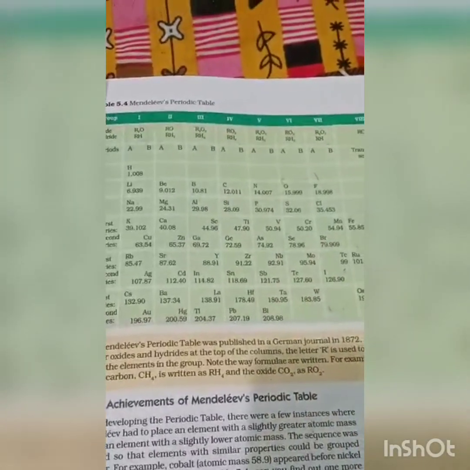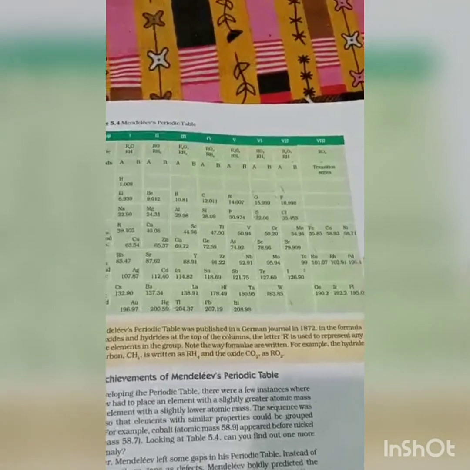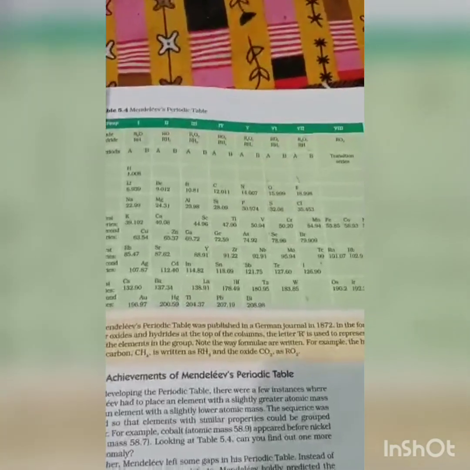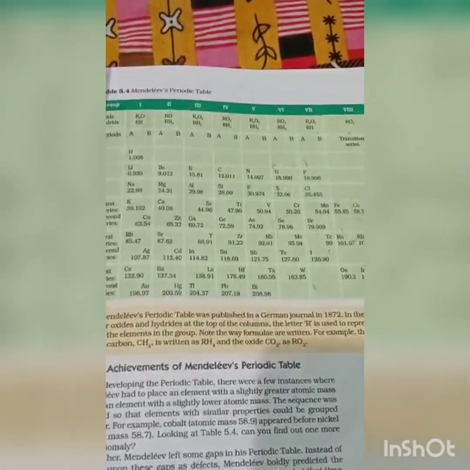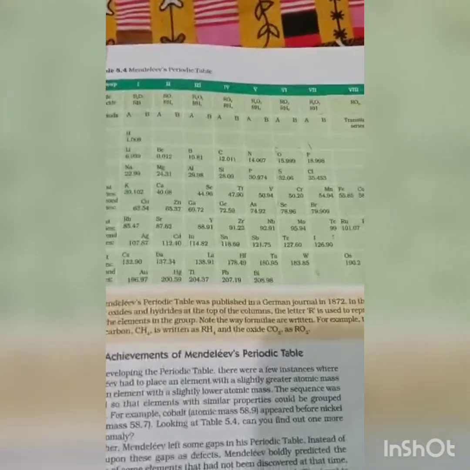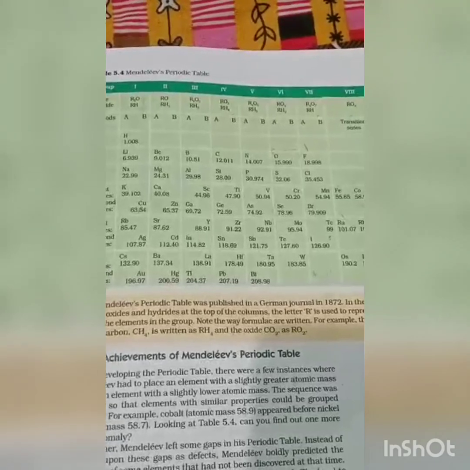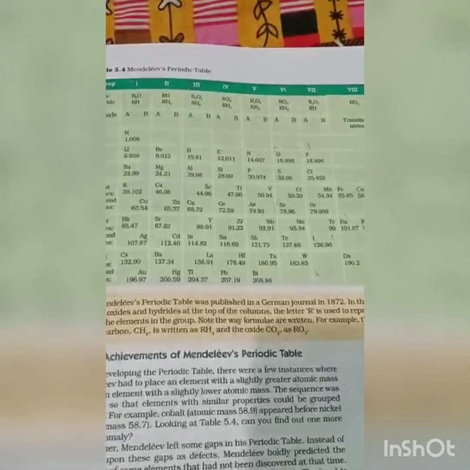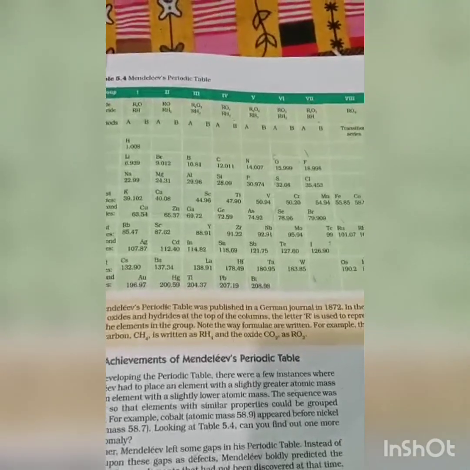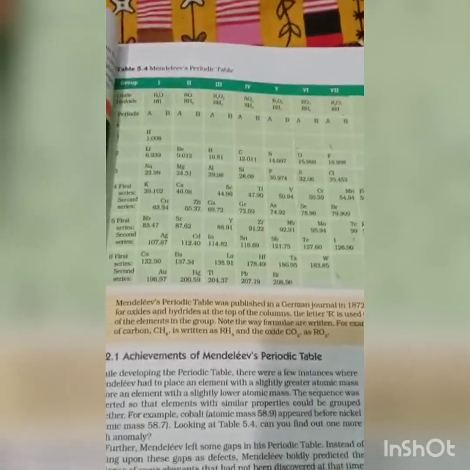And the final one is that in the case of certain metals, he violated his own law, that is arranging them in increasing order of their atomic masses. So with this we have completed the Mendeleev periodic table. We have learned about its statement, its achievements and its limitations also. So next day we will do the question and answer from the same topic.